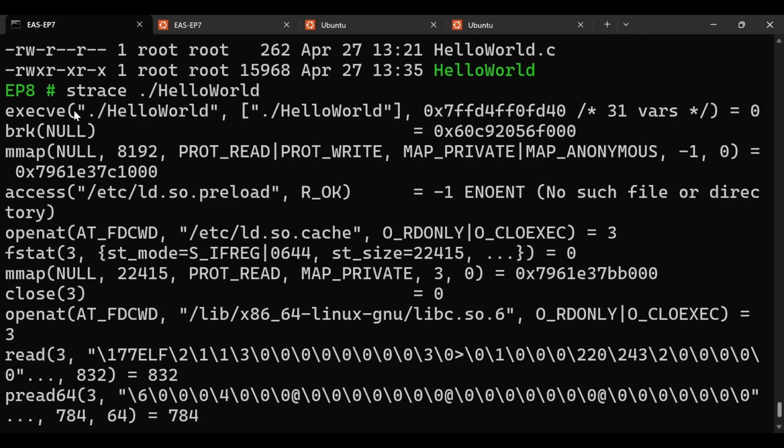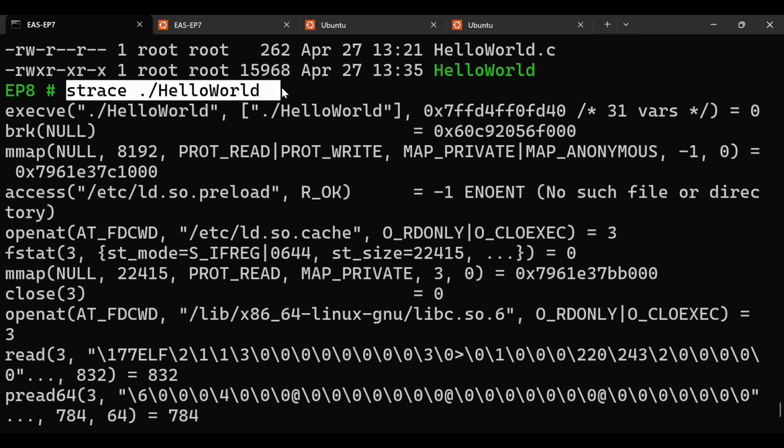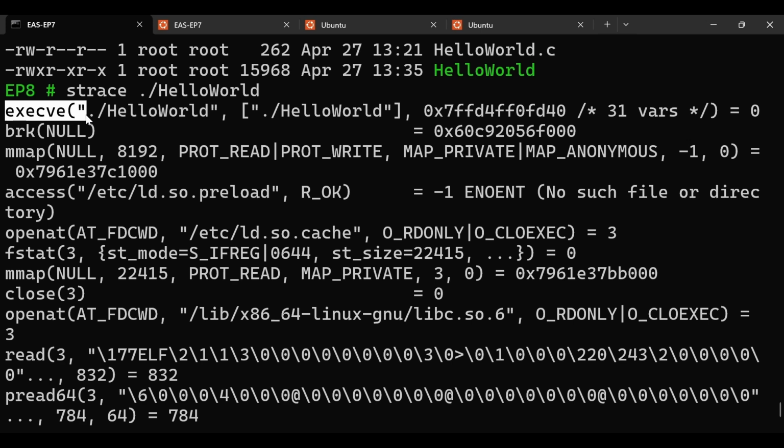All these are system calls. strace is to trace system calls only. So we are tracing the system calls: execv, mmap, openat, access. These are very common system calls which we use in our daily programs.